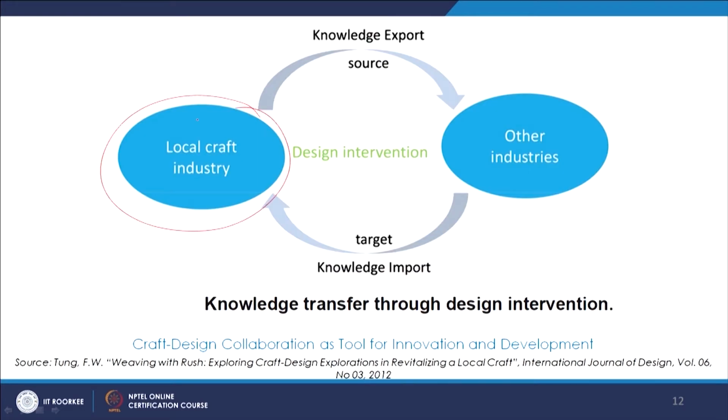Then there is a lot of knowledge exchange that happens between the local craft industry and other industries, and there is import and export of knowledge from one side to the other, and how design interventions play a crucial role in connecting the two of them, and the different kinds of interventions lead to a completely new way of looking at the craft sector. So we tried to understand that.